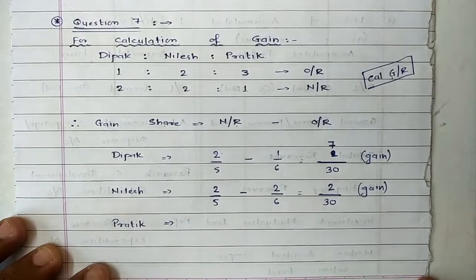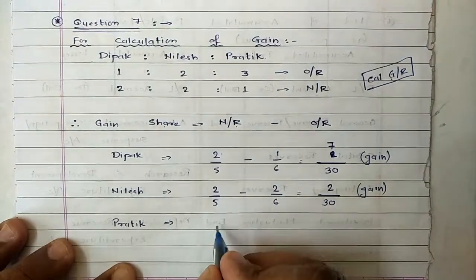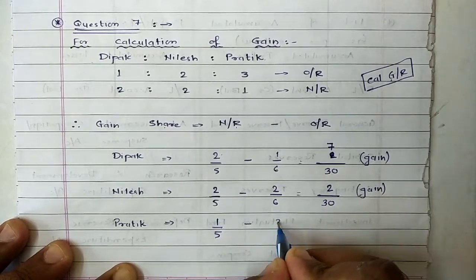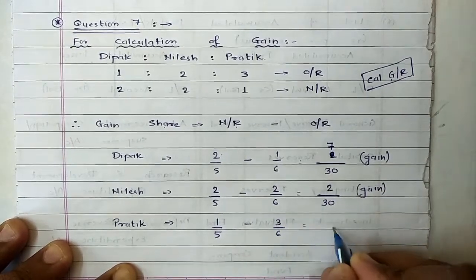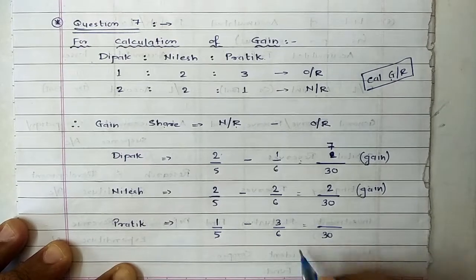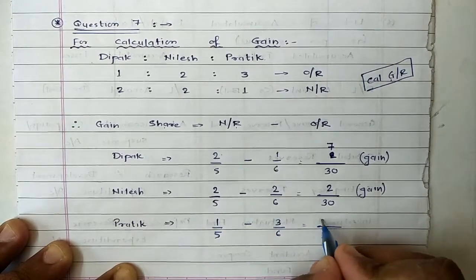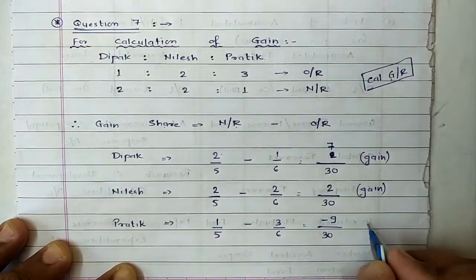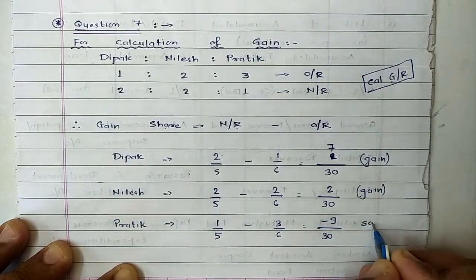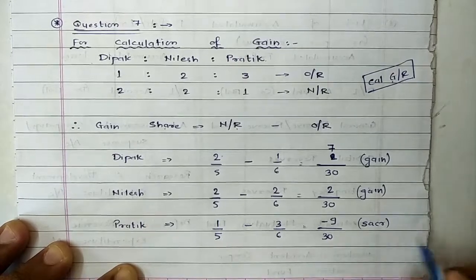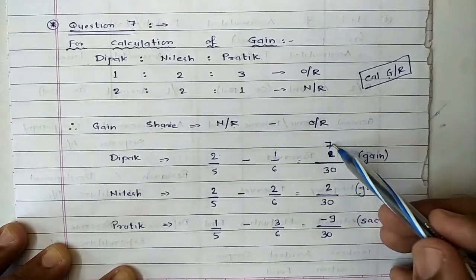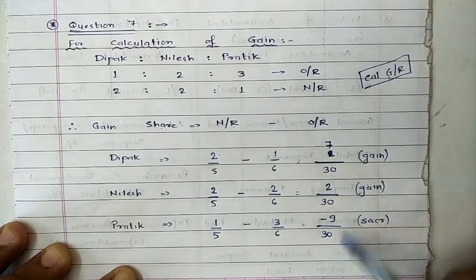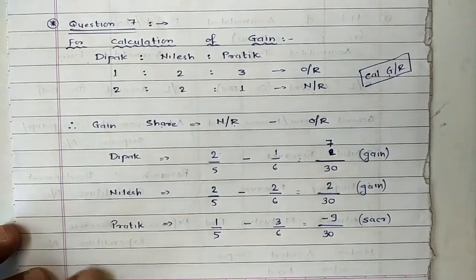Now coming towards the third partner, Pratik. For Pratik, the new ratio is 1/5 minus the old ratio 3/6. Again if we simplify, the LCM comes to 30, 6 minus 15, the resulting answer comes to minus 9/30. The formula of gain was applied, so negative will be treated as sacrifice. Again cross verify: the sum of gain, 7/30 and 2/30, that means total 9/30, and the sum of sacrifice is also 9/30. It should always match. So this is the way of calculation.